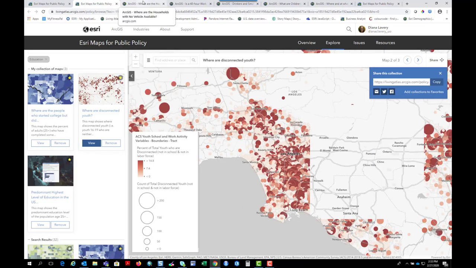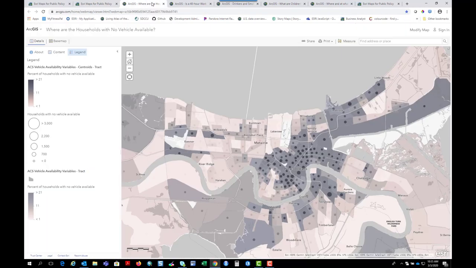Some other maps that you'll find in this site. The first one is where are households with no vehicle available? Here we are in New Orleans, Louisiana. Most of these maps have national coverage, but they're really interesting when we're zoomed into the city level.